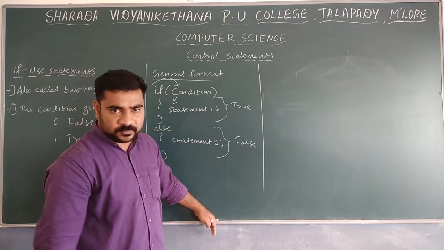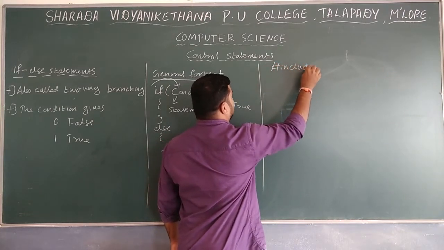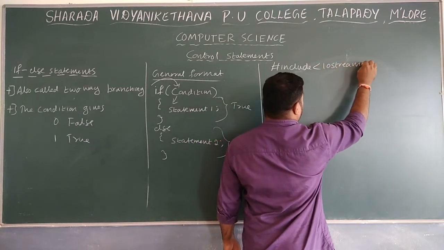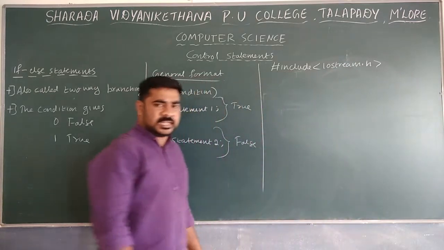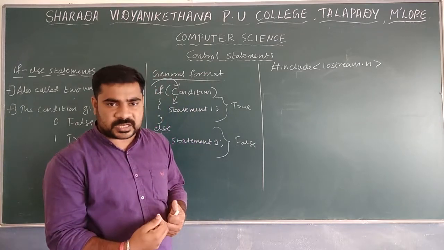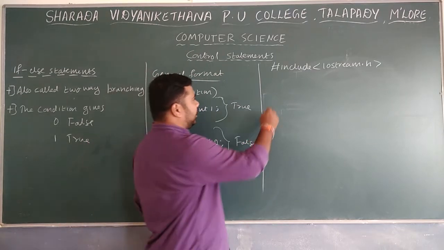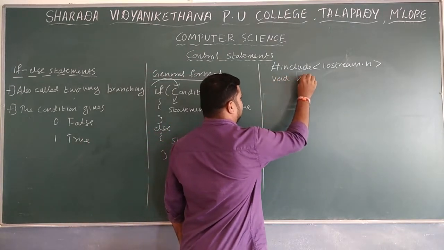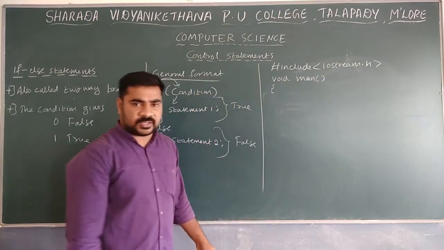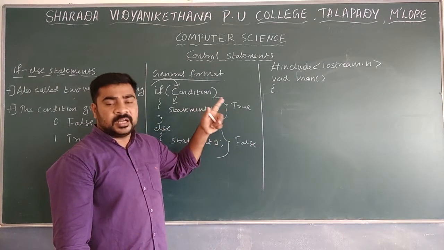When you write the program, the first one, as you already know, is hash include iostream dot h. Next one is conio.h. That is required, but we are not writing that part here. Whenever you start in the lab, at that time we can experience conio.h and some two statements. After that, void main. It is required for all programs. Then open flower brackets, or you can say open braces.